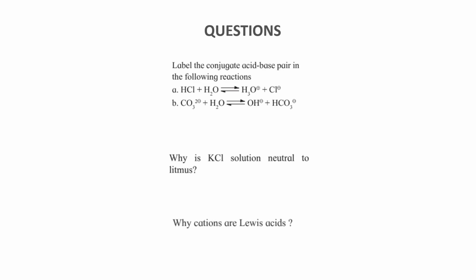The last question is, why are cations Lewis acids? We all have studied the Lewis concept basically. And what was it? It says that any compound which accepts the electron pair is an acid and which donates the electron pair is a base. So accordingly, you can write this answer, why cations are Lewis acids. So these are the three questions.